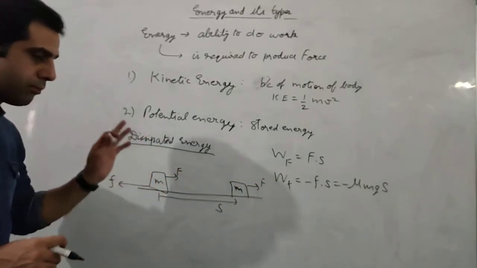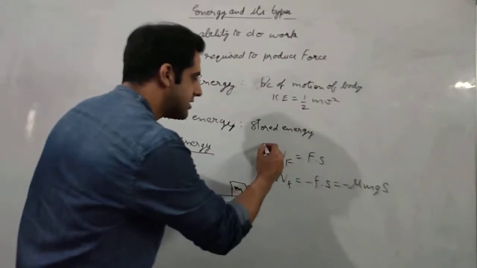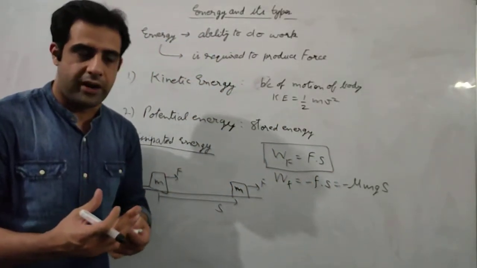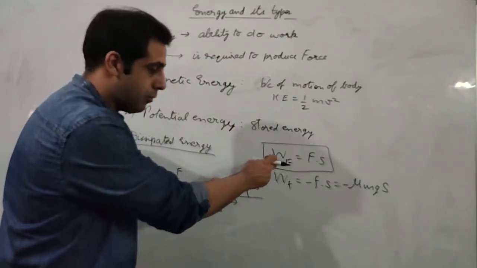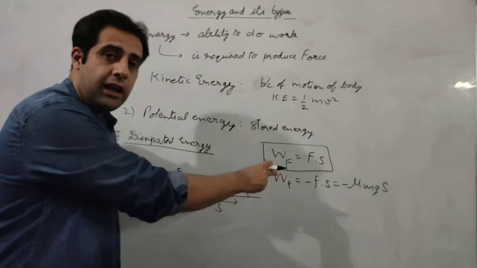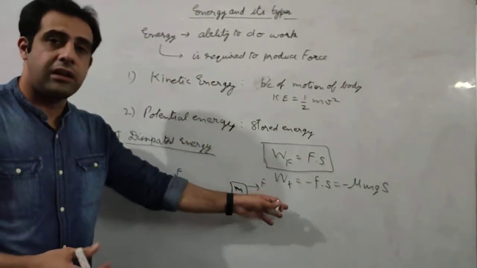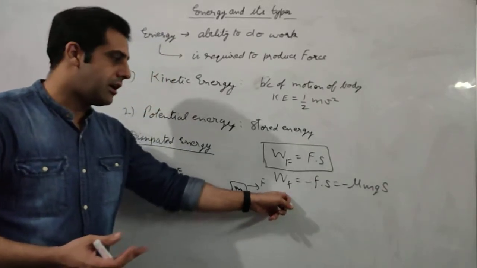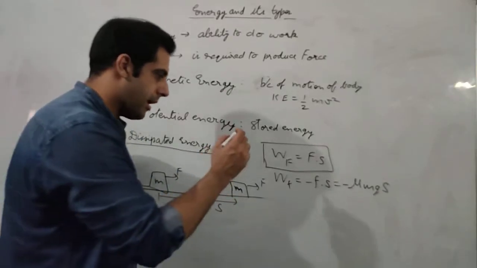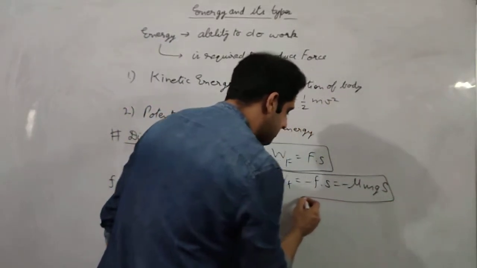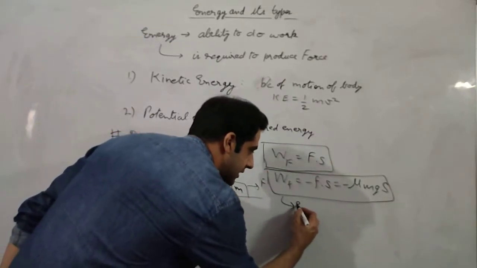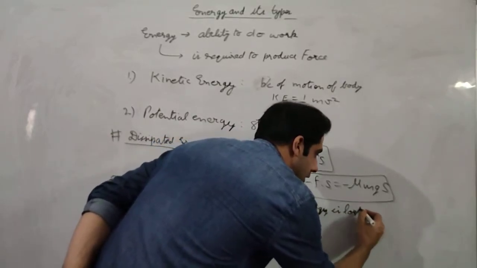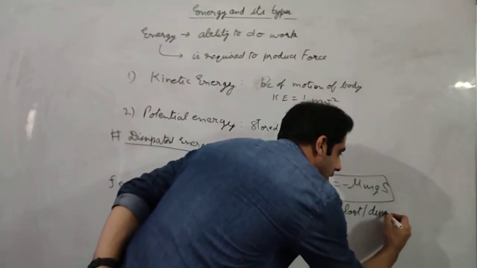Now obviously when our motive is to displace the box, then this is the work done that we consider. We would like all the energy that I am going to spend to be converted into this work, because this is the opposite work. This work is done by that force which is working in opposition of what I want to do. So this is not something that I want, but in practical application it always happens, and because of this, this particular part of work done, or this energy, we say is lost or dissipated.